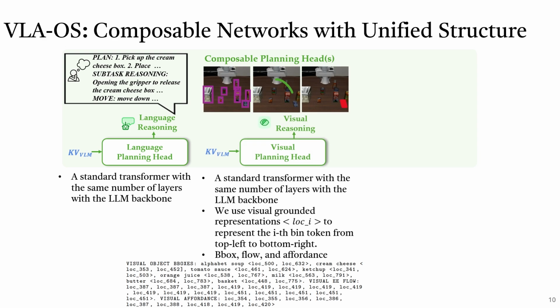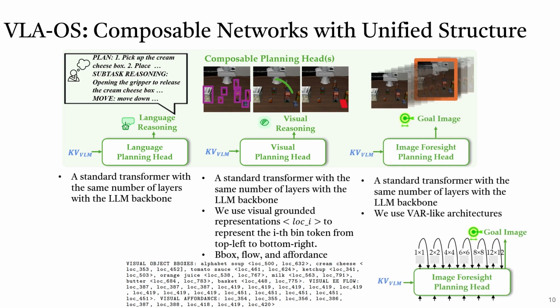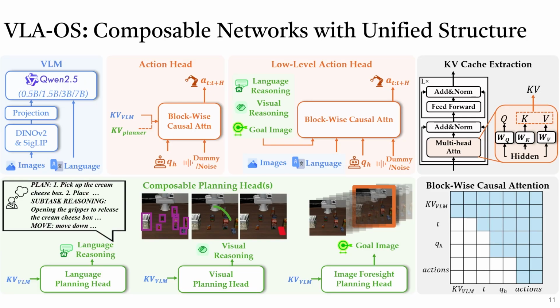The visual planning head is also a standard transformer with the same number of layers as the LLM backbone. We use visually grounded representations, location I, to represent the i-th bin token from top left to bottom right, and represent bounding boxes, flow, and affordance in this form. The image foresight planning head is also a standard transformer with the same number of layers as the LLM backbone. We use an autoregressive image generation method to generate the goal image. In summary, VLA-OS provides a unified model component implementation for all paradigms with different functions.